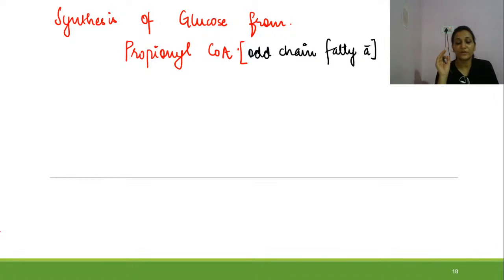Now, whenever there will be starvation, the first thing that will give rise to glucose is odd chain fatty acid. So during starvation, odd chain fatty acid gives glucose.